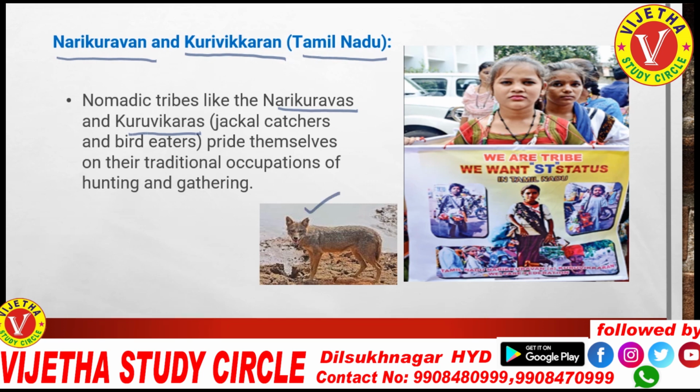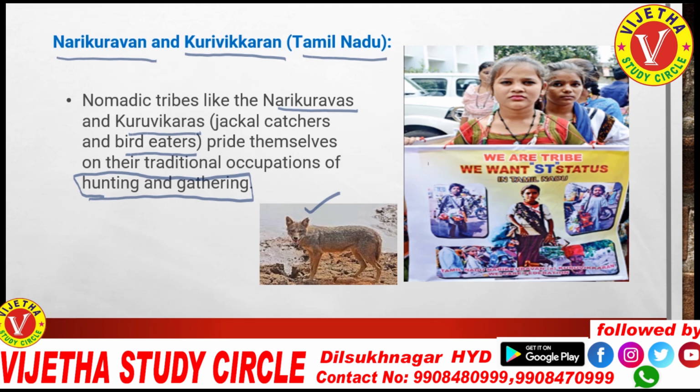I have given the identification of the animal here for your clarity. They have an occupation of hunting and gathering. They depend on hunting and gathering for their economic activity. So they are jackal catchers and bird eaters, and they feel pride in their occupation of hunting and gathering.